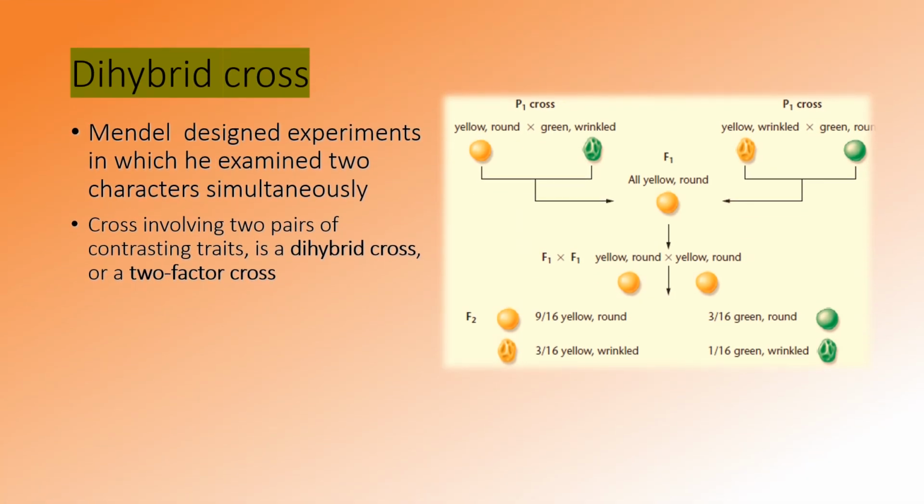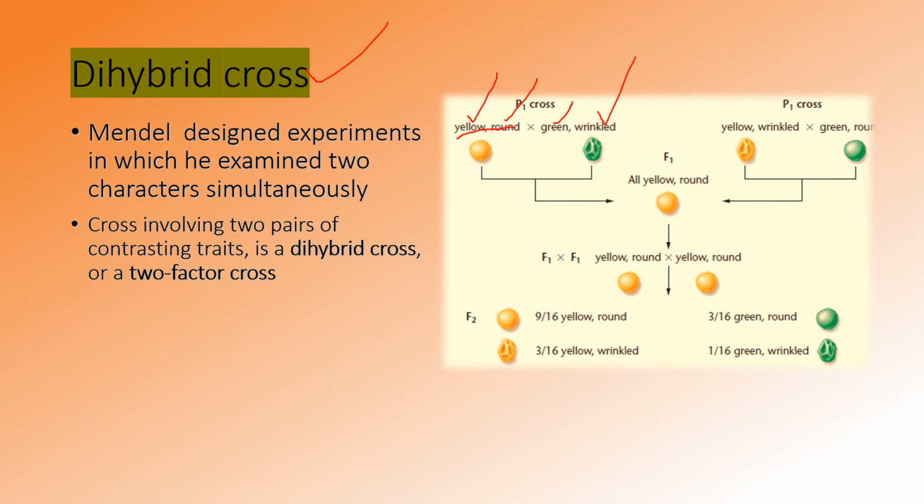So what is a dihybrid cross? A dihybrid cross is a cross that involves choosing more than one character. Here we used the color and the shape of the seed: yellow or green, which are variants of color, and likewise round and wrinkled.